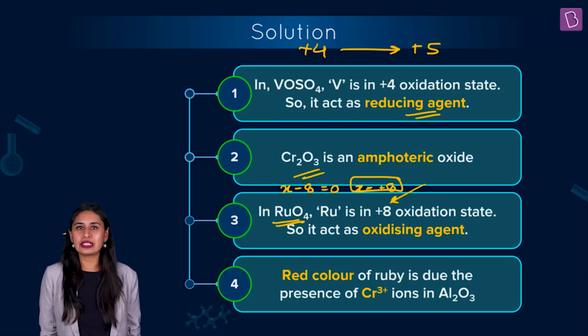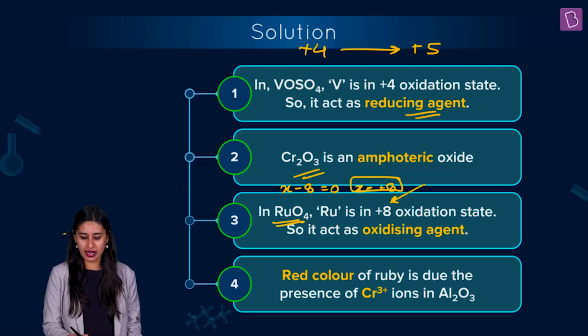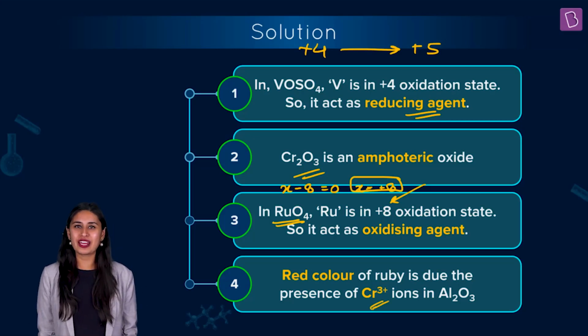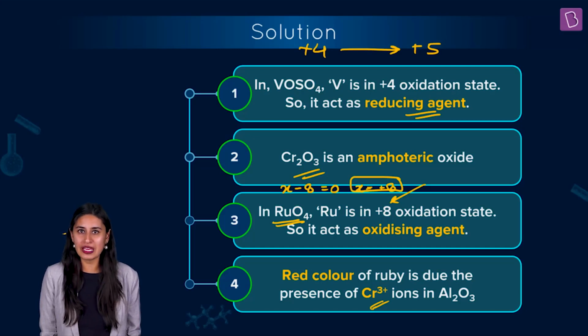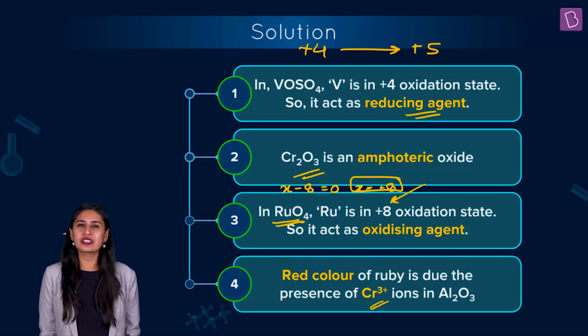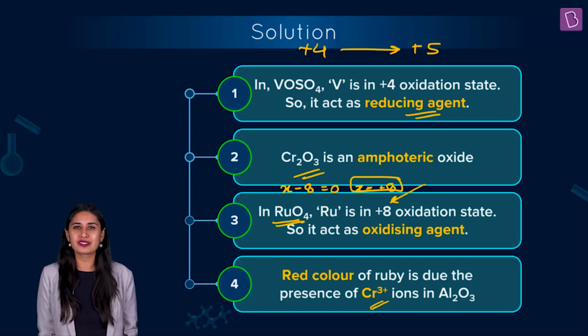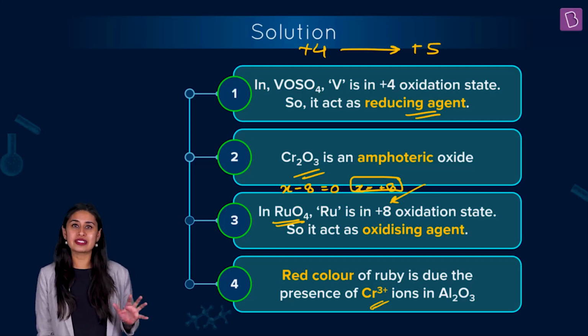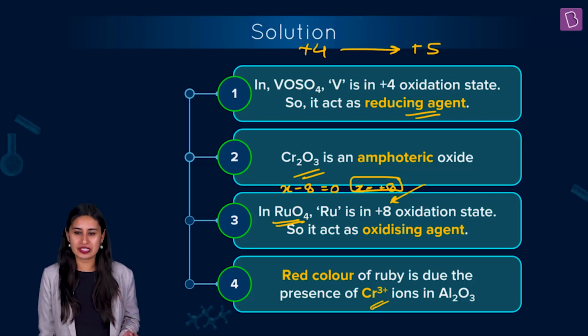beautifully in your NCERT, there are two gemstones mentioned. One is the ruby, the other one is emerald. Ruby red in color, emerald green in color. Responsible for both are chromium ions, Cr3+. So when I specifically talk about ruby, if we replace aluminium 3+ with Cr3+, what happens is, because of the d-d transition, there is red color that you see, right?